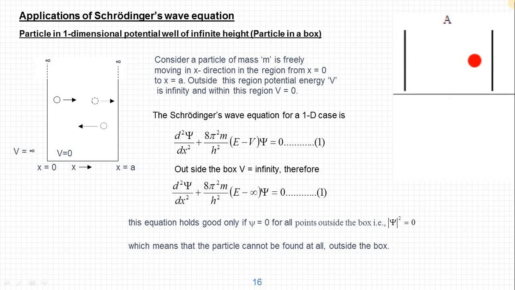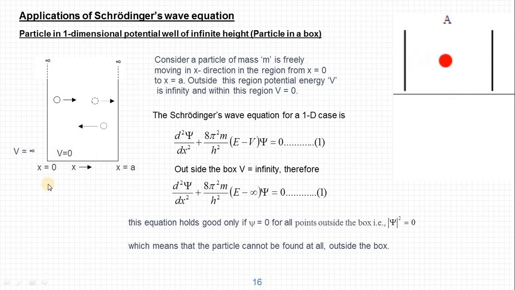One-dimensional because it is moving only in one dimension, say the x-axis, with no y and z movements, only x movements. Therefore it is one-dimensional. So, a particle in a one-dimensional potential well. Let us see what a potential well is. A potential well is a one-dimensional system in which a particle is trapped such that the particle requires high potential to go out of that boundary.